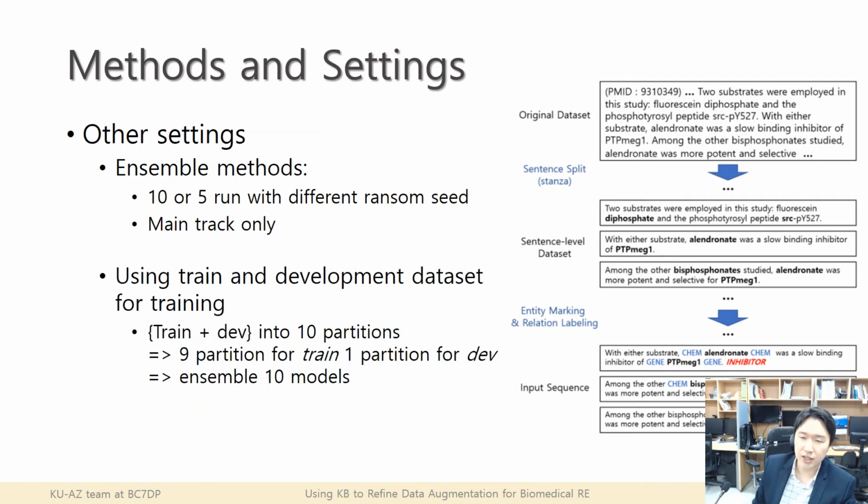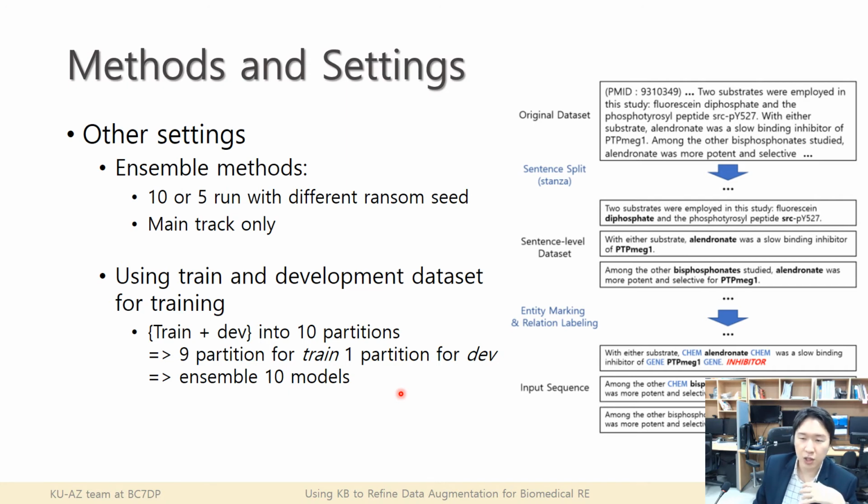For other settings, maybe this is the most important thing for the performance: we use an ensemble method. We trained 10 or 5 models, depending on the settings, with different random seeds, and we used the ensemble method for the main track only.